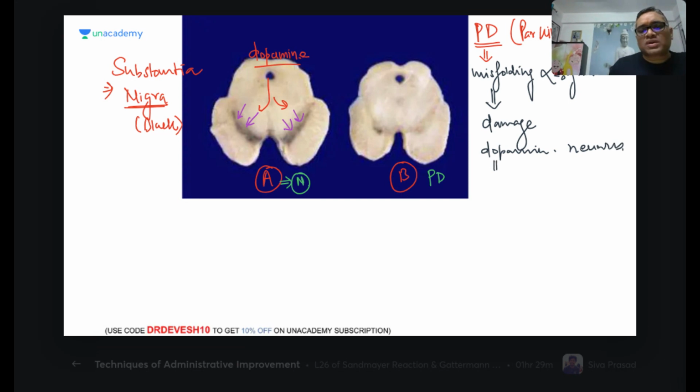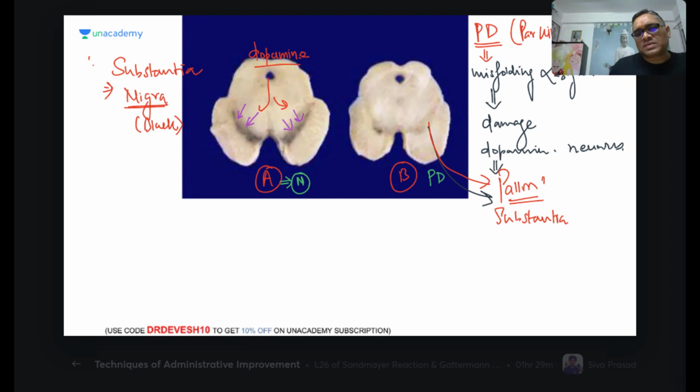And because of the damage of the dopaminergic neurons, what you are seeing here, can you see? If you look at this area, there is a pallor of the substantia nigra, right? This substantia nigra is now looking pale.